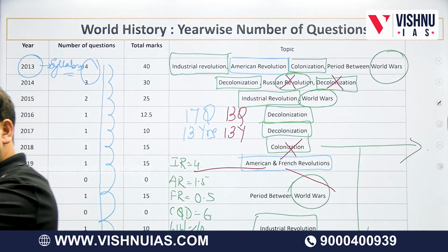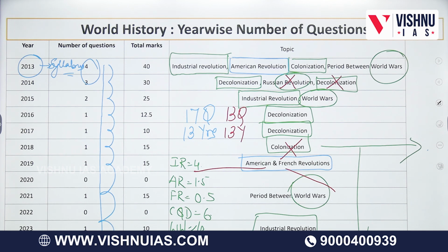The American Revolution contributed to the French Revolution. The end result of the French Revolution was Napoleon. Napoleon was one of the causes of the unification of Italy and the unification of Germany. The fact that these nations got unified much later led to colonial hunger, and Germany's unification and, of course, Kaiser William's policies led to World War I. In World War I, Germany got defeated so badly, and the Treaty of Versailles was brought, which created so much anger in the minds of the German people that it led to the rise of Nazism.